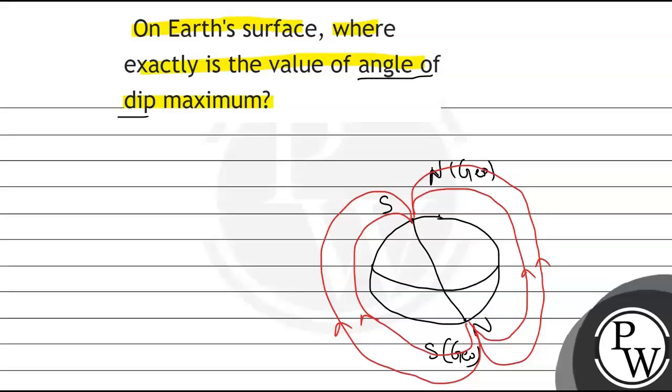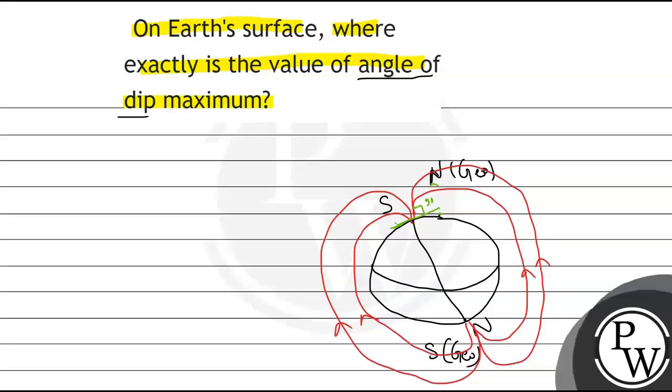If we draw the horizontal plane on the Earth's surface, this is the horizontal at the pole. So the angle between the magnetic field line and the horizontal plane is 90 degrees at the pole. As we move away from the pole, this horizontal plane becomes like this.